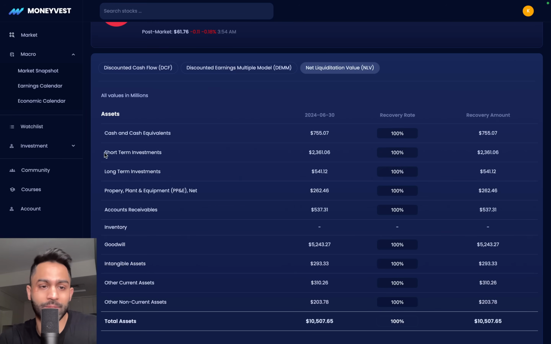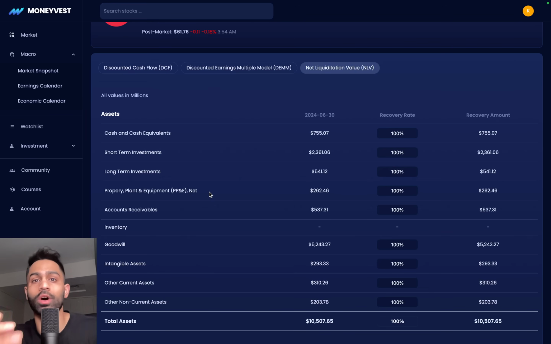Now, when it comes to short-term investments, it is the same thing. It is T-bills or treasury bills or whatever the case might be, very, very liquid and converted into cash fairly quickly. Same thing with long-term investments as well, as most companies decide to invest in US treasuries that are maturing in over one year. So for the first three things, I'm going to keep that at 100% recovery, because these are very liquid investments that companies are making and they can quickly convert those things into cash. Now, property, plant, and equipment.